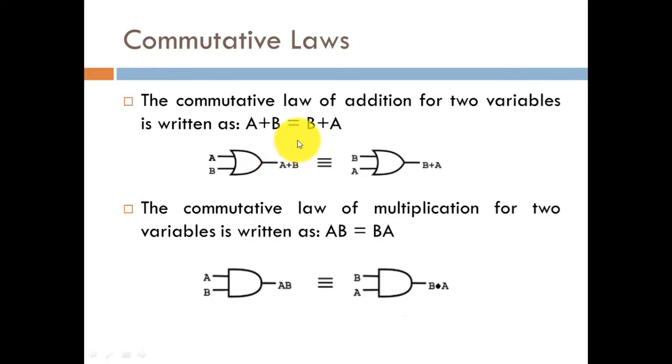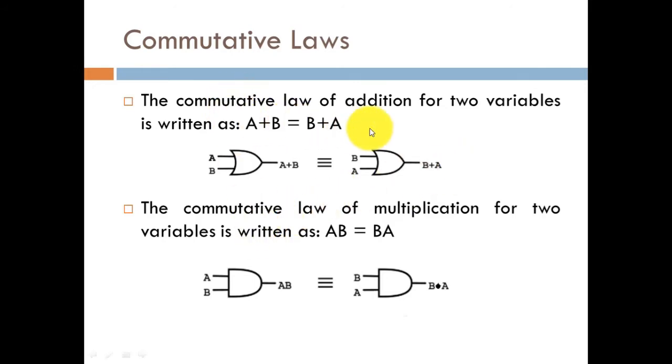That is, whenever we change the order of addition, it will not change our outcome. This figure is also showing the same thing: if the first input is A and the second input is B, then the outcome will be equal to A plus B. It is equivalent to when we apply the first input as B and the second input as A, the outcome will be B plus A. So in both cases, when you change the order, it will not alter the output. So this particular law is called the commutative law.